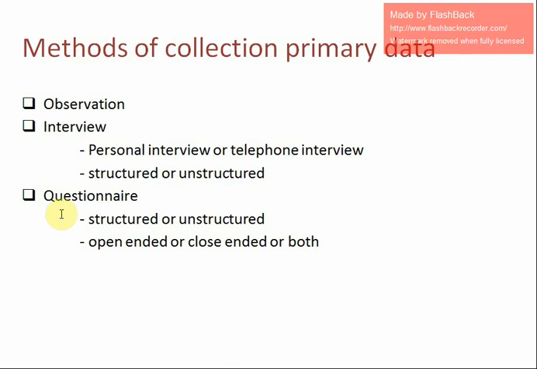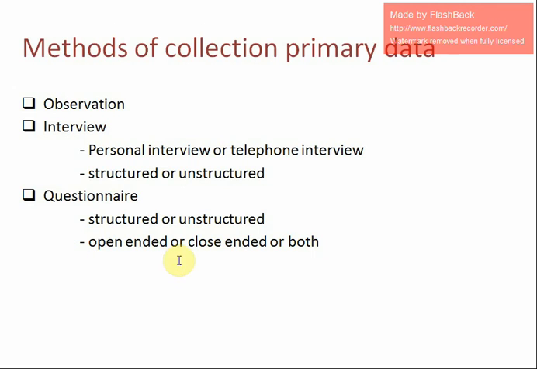Another way of getting primary data is the questionnaire method. Questionnaire method means a list of questions. We send it to the respondent, who fills it and sends it back to the researcher. There are different ways of getting this: one is structured and the other is unstructured. Like in the interview, structured means the questions are prepared and sent to the respondent. He fills in the answers to those questions, and again it goes to the researcher. The second one is the unstructured questionnaire, where the respondent may be asked the questions in which the researcher is interested.